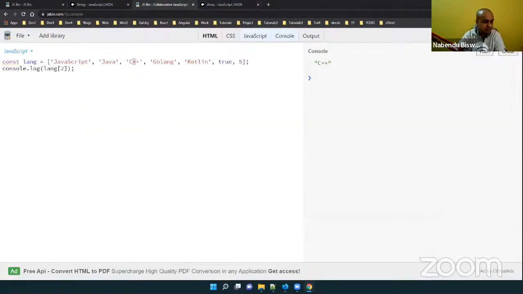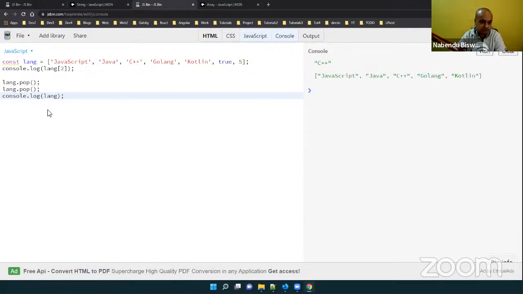Suppose I want to remove something from the end of the array, I will do a pop. I want to remove both of these things, because they seem like they don't belong here, and console.log of lang I will do. By this method I can remove something from the end of the array, so removing this true and 5, pop.